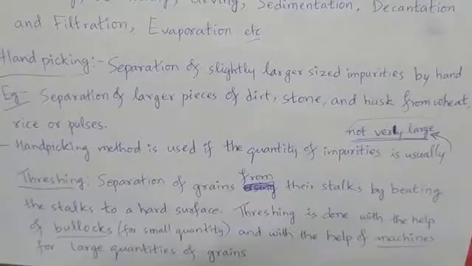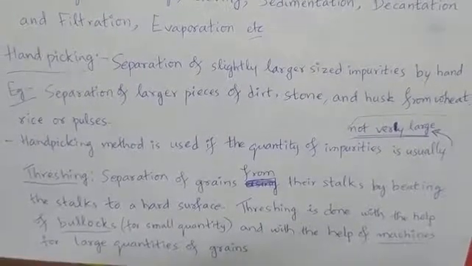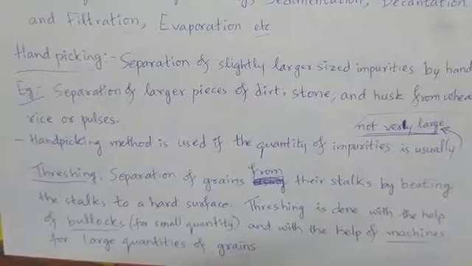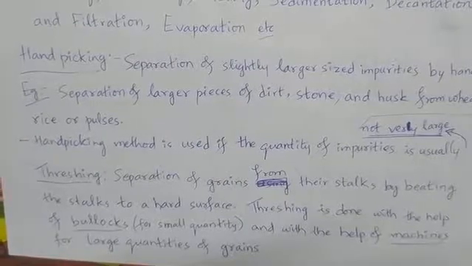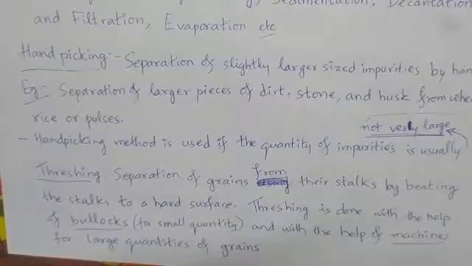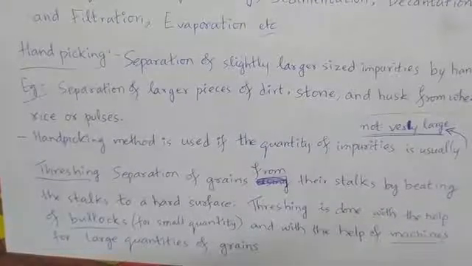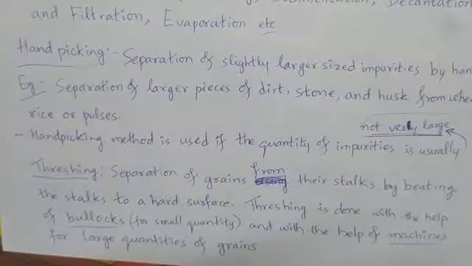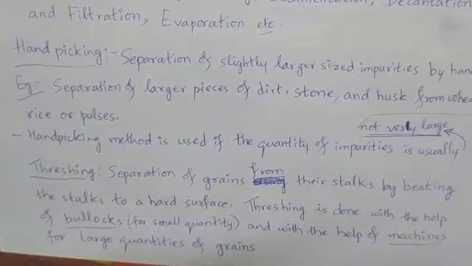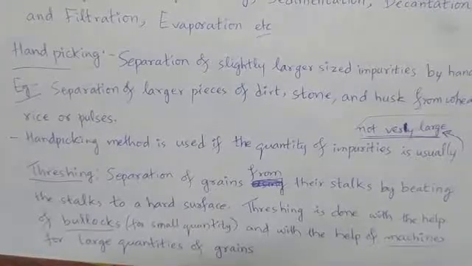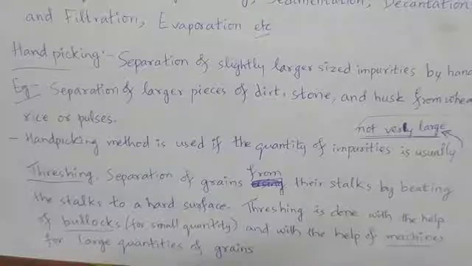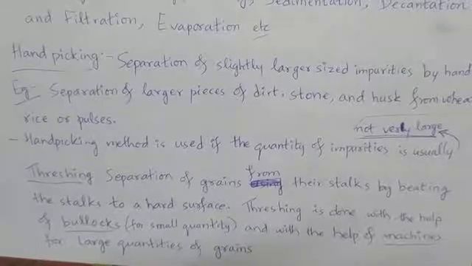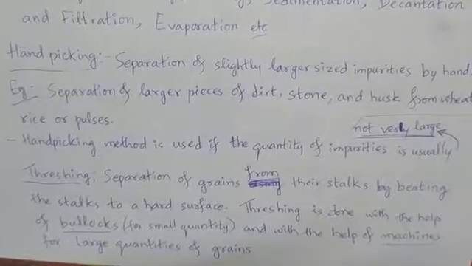Separation of larger pieces of dirt, stone and husk from wheat, rice or pulses, generally we use this hand picking method. But remember, there is a note for this hand picking method. Hand picking method is used if the quantity of impurities is usually not very large. If the quantity of impurities that has to be separated is very large, then we cannot choose the hand picking method. Hand picking method is chosen only when the quantity of the impurities that has to be separated is not very large. Then only we are going to go for this hand picking method.